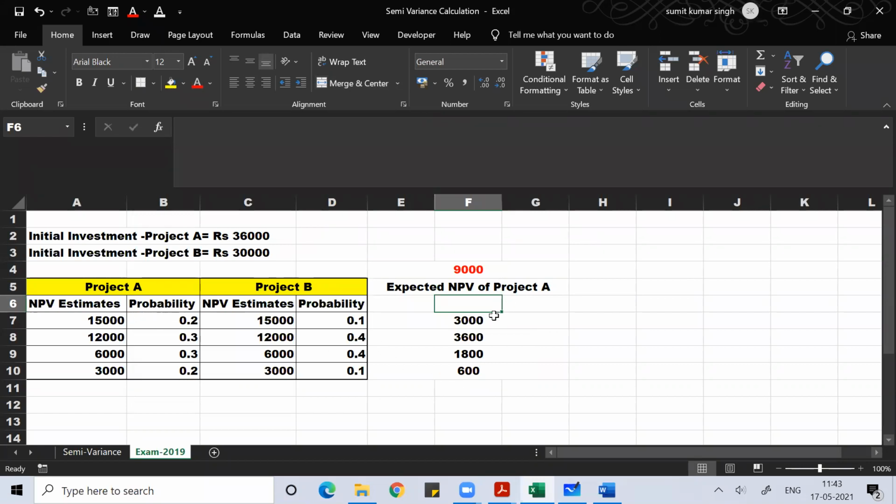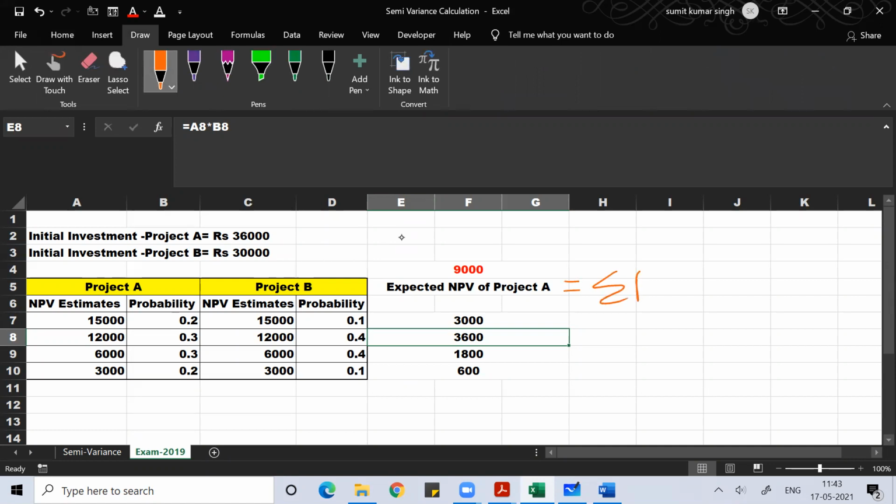So 20% of 15,000 is 3,000, 30% of 12,000 is 3,600, 30% of 6,000 is 1,800, and 20% of 3,000 is 600. I hope you understand. Whenever we say expected NPV, the formula is the sum of PI into XI, where XI is the individual NPV value. By using this formula, I can find the expected NPV. I don't think anybody will have any doubt with respect to this.